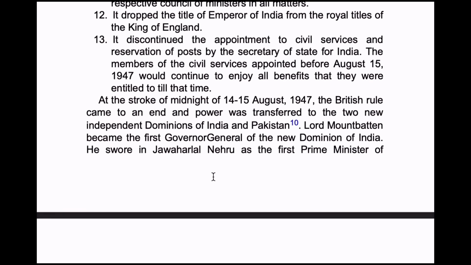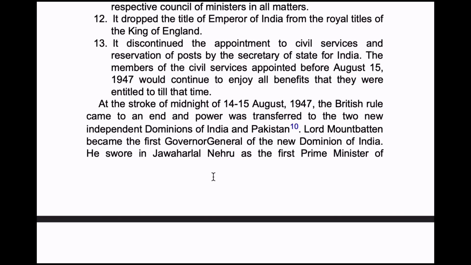13th point, it discontinued the appointment of civil services and reservations of posts by the Secretary of State for India. The members of the civil service appointed before August 15, 1947 would continue to enjoy all benefits that they were entitled to till that time.